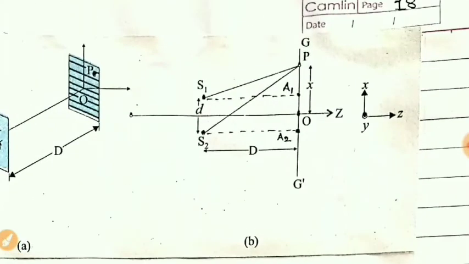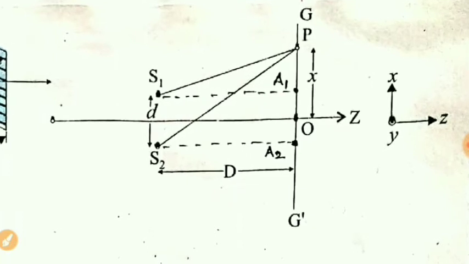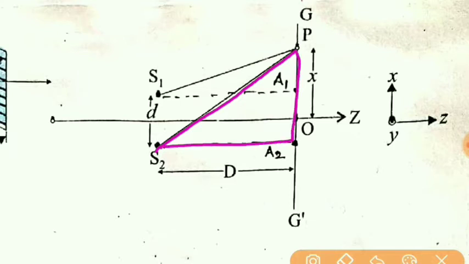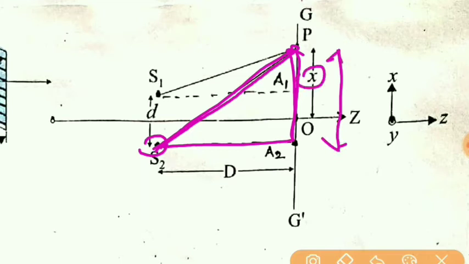Now for this triangle, this S2P is the hypotenuse and this distance will be x plus d by 2, and this distance is once again D only, as earlier.